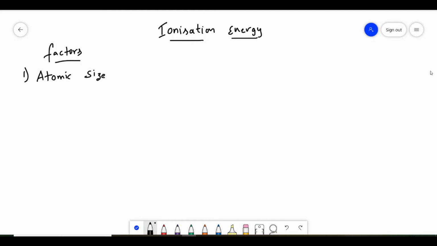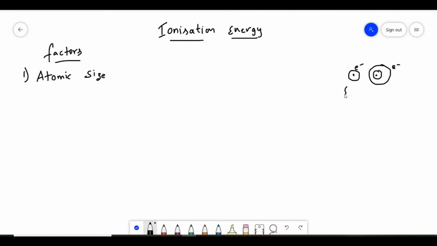You just imagine one example. This is one atom with a smaller size, and this is one atom with a larger size. And here an electron is present, and here the electron is present. Now in these two, in which case can we remove electrons more easily?